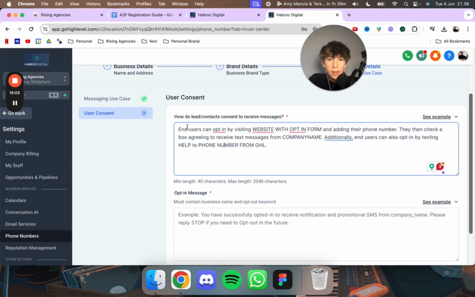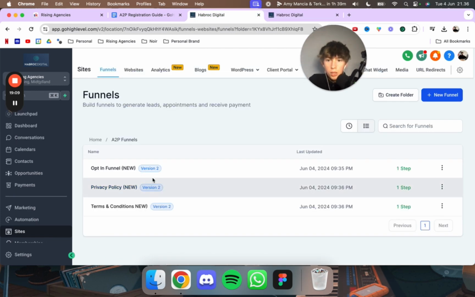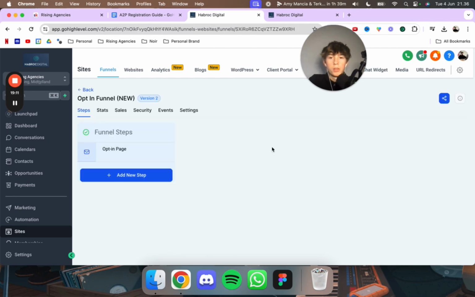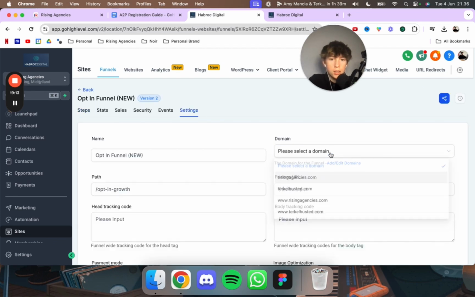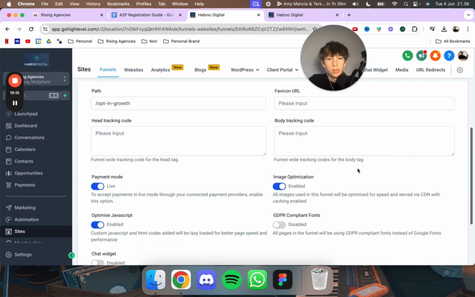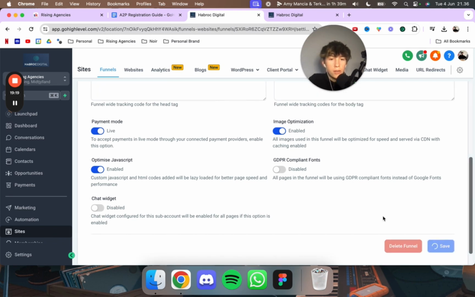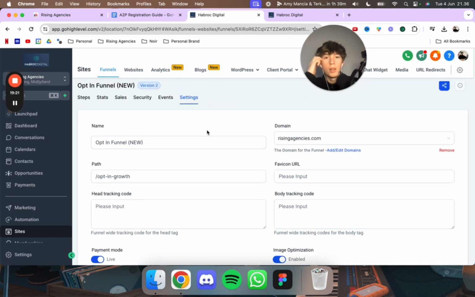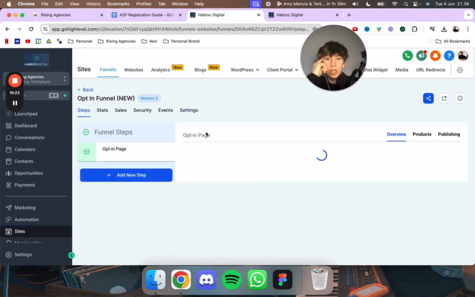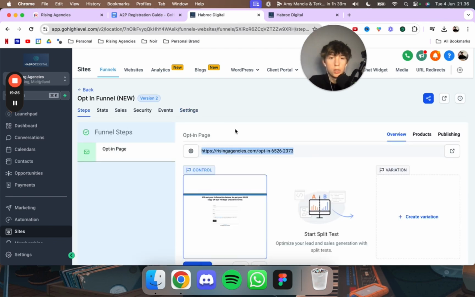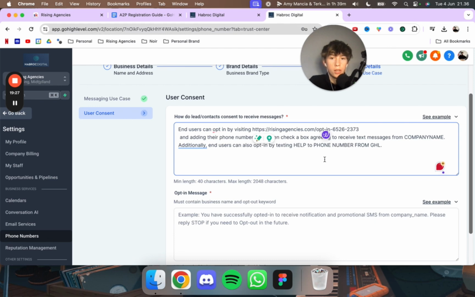So you see right here, end users can opt in by visiting website with opt-in form. Okay, so we want to find this now. So that's this one, opt-in funnel. Okay, so what you want to do is click on settings and then choose a domain for this. That's all you have to do for now. So you save that, and then you should get a domain right here. You don't have to change it, you don't have to do anything with it, and you just copy paste it, okay?